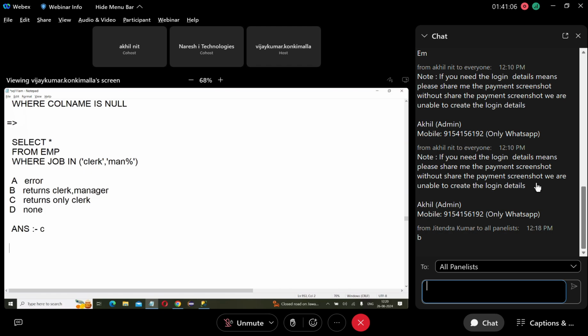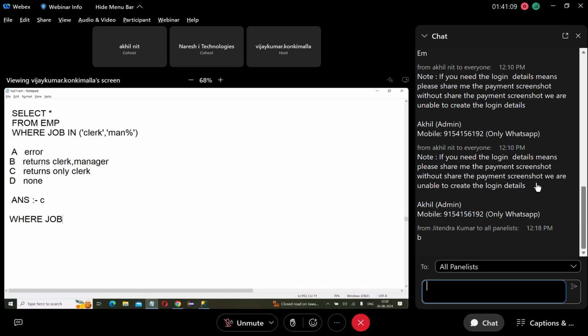Then if I write like this, where job equals clerk or job like 'man percentage', now it will return clerk records and manager records. Now the answer is B. So if you write the where condition like this, the answer is B. If you write the where condition like this, the answer is C. Now 'man percentage' is treated as a pattern. Why? Because the operator is LIKE. So then it is treated as a pattern. Okay, that's all. Understood?